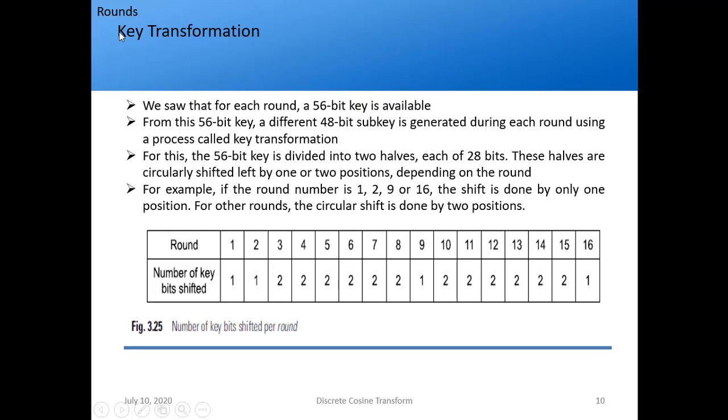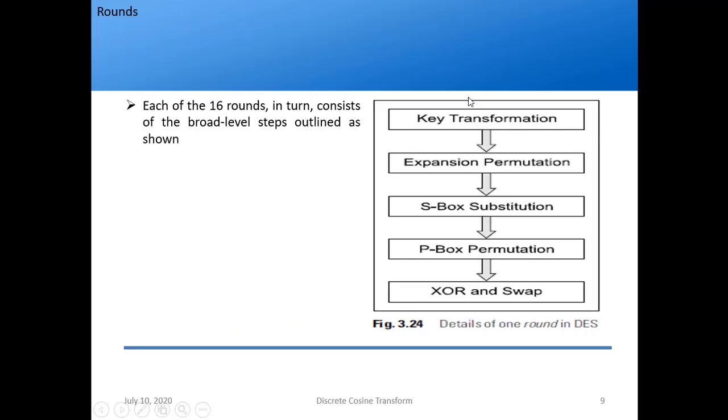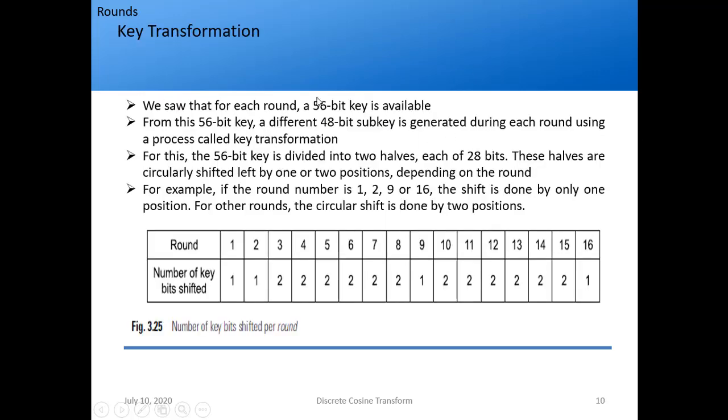What is done in key transformation, which is the first step in the rounds, is that a different 48-bit subkey is generated during each round using a process called key transformation. How is this achieved? We had a 64-bit key, from that we arrived at a 56-bit key. This 56-bit key is given to the round. In the round, the first step is key transformation, which converts the 56-bit key to a 48-bit subkey.